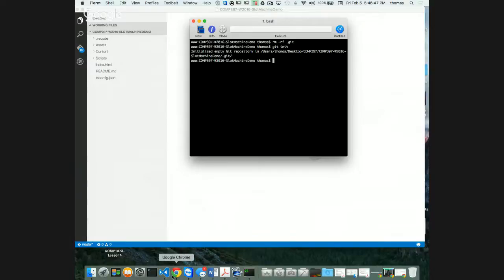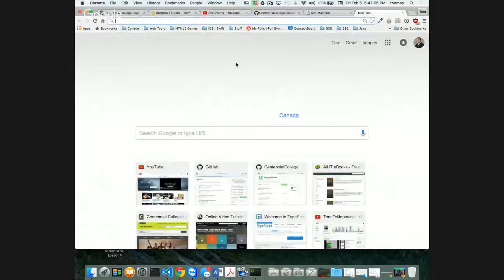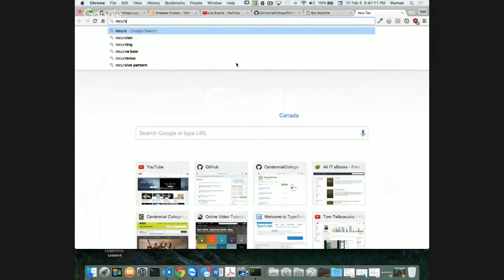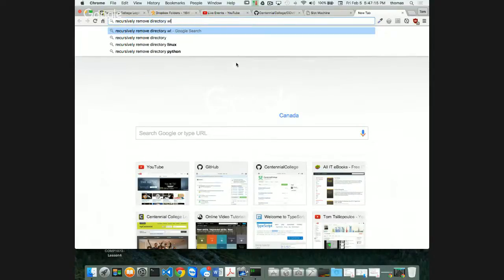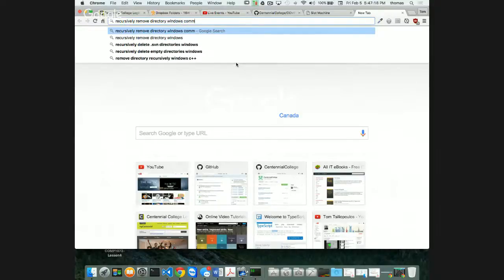Hey, how do I recursively remove a folder in Windows? What's the command for that? Does anyone remember? If I go to command prompt and I want to recursively remove a folder, what's the command? RMDIR will not recursively remove anything. You have to make a switch. So, recursively remove folder or directory in Windows, command prompt. How do I do that?